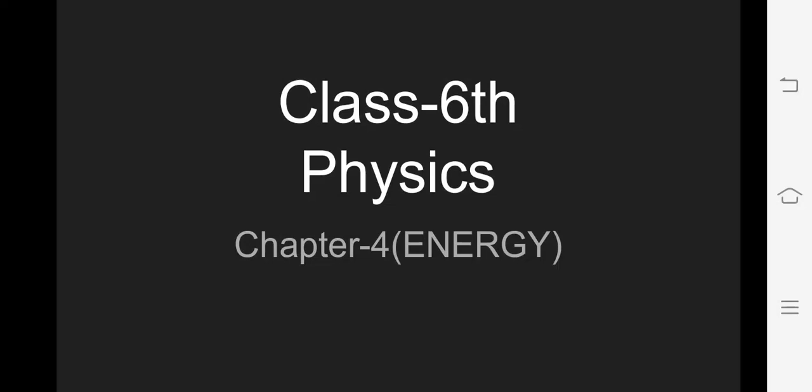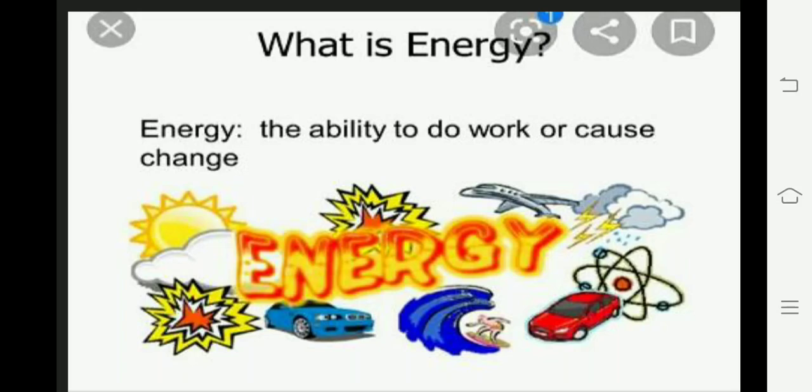Energy. In physics, work is said to be done when an object moves or gets displaced due to the force exerted on it. For example, if you run from point A to point B, work is done by you. So what is energy? Energy is the ability to do work.